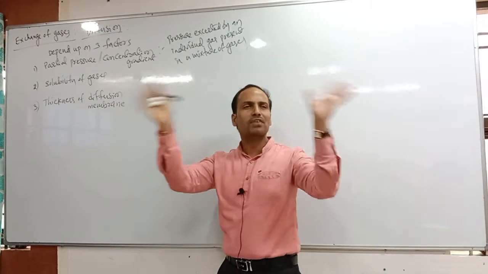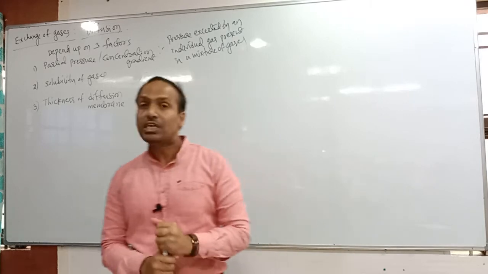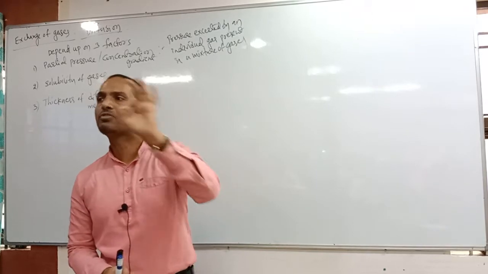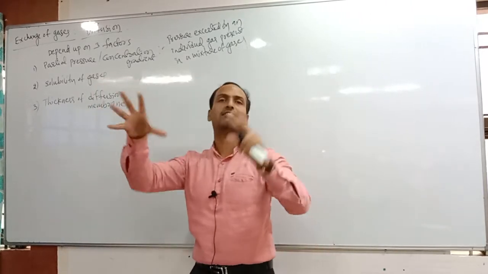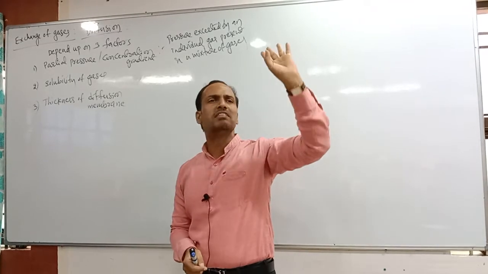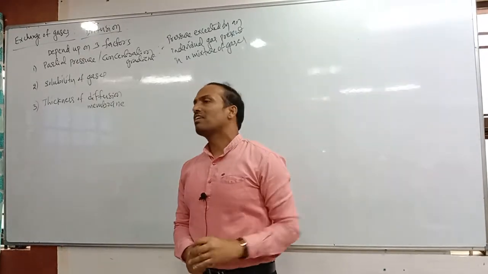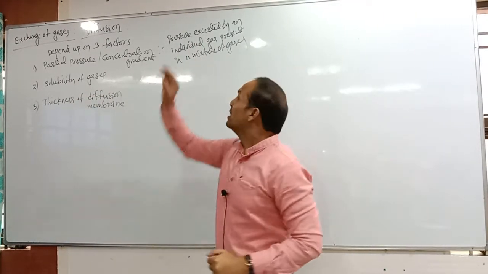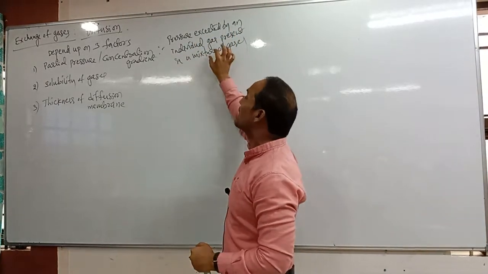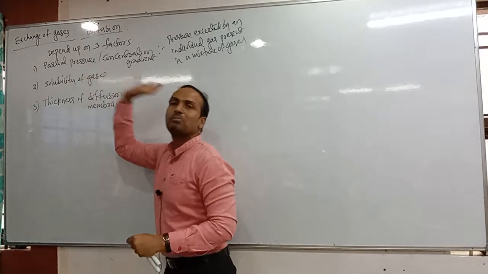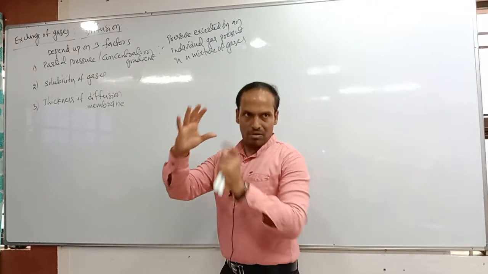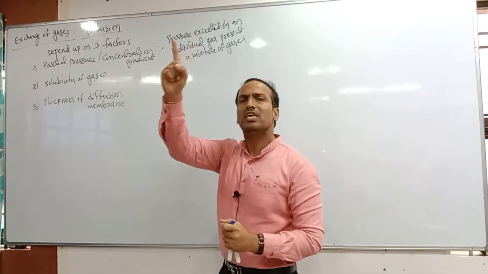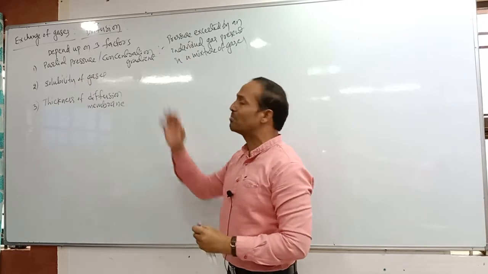You see, in the atmosphere, different gases are there. How much percentage of nitrogen is there in the atmosphere? 78. 21 percent of which one? Oxygen. 0.03 percent of carbon dioxide is there. Along with these gases, hydrogen is there, helium is there. Understood? Methane gas also. Different gases are there, but every gas also has a particular pressure. The pressure exerted by an individual gas present in a mixture of gases is what we call partial pressure. One gas may have a certain amount of partial pressure, and the same may be observed in another gas.